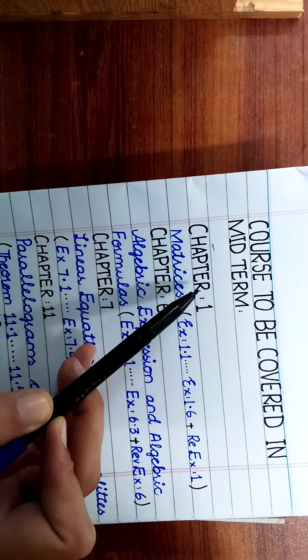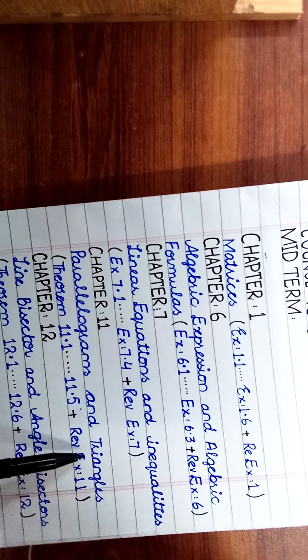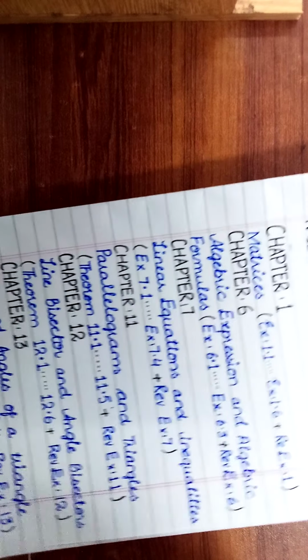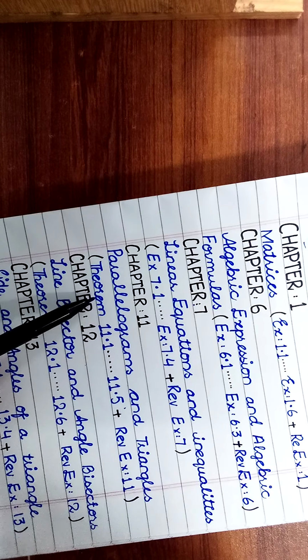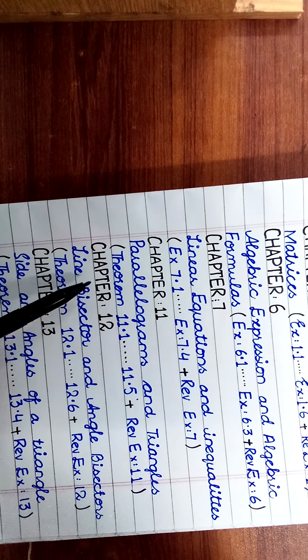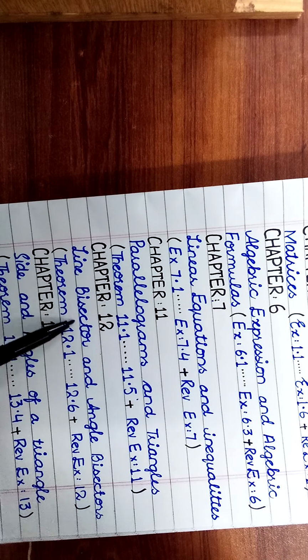Chapter number 11, parallelogram and triangles. There are theorems in this chapter and a total of 5 theorems we have to learn in this chapter. So from theorem 11.1 to 11.5 and then a review exercise of this chapter. Next one is chapter number 12, line bisector and angle bisectors. Again from theorem 12.1 to 12.6 plus review exercise 12.